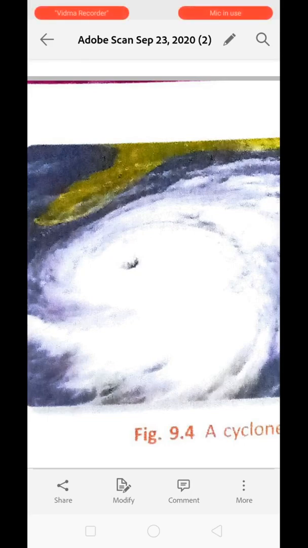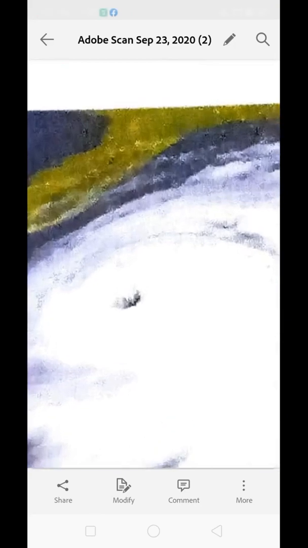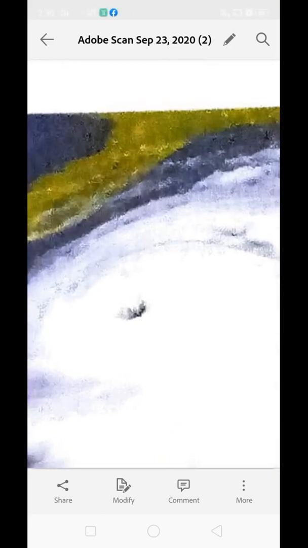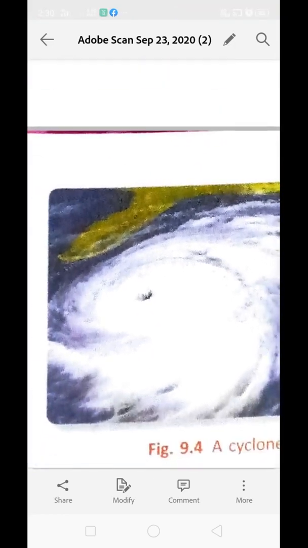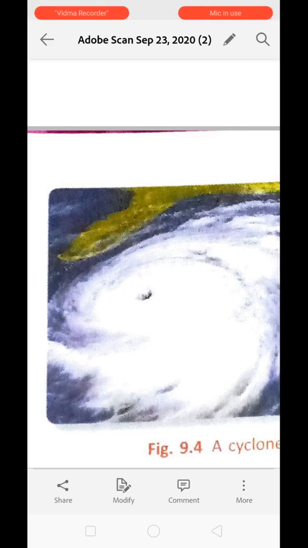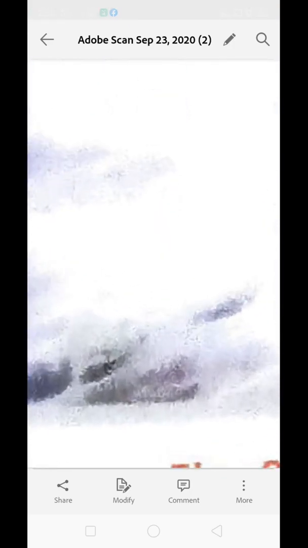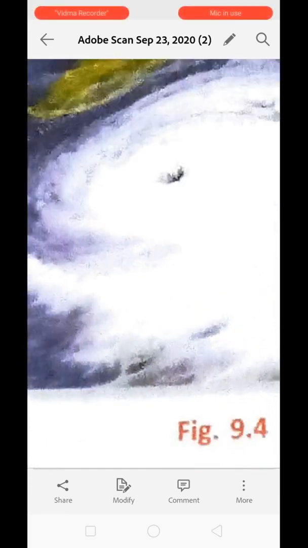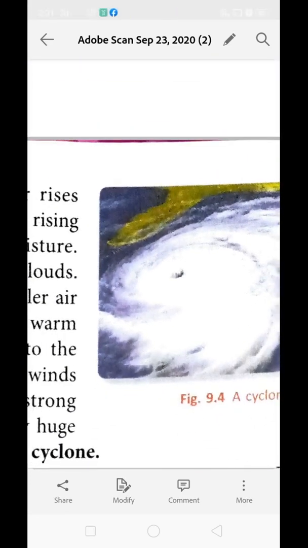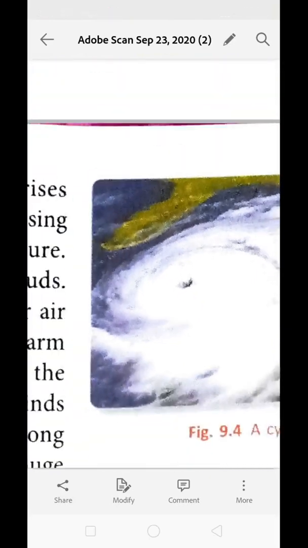The central part of the cyclone is a cloudless calm area. This is called the eye of the cyclone. In this area, the winds are not strong. There is no rain, but the wind around the eye can have a speed of 200 km per hour. The region where air pressure is higher is called anticyclone, and the region where the pressure is lower is called depression. Clear?